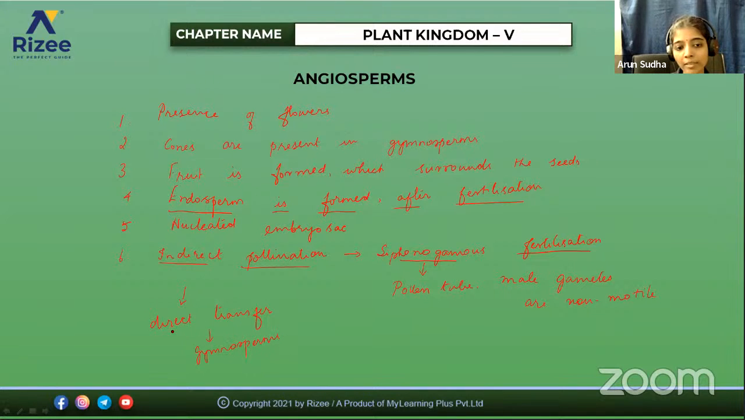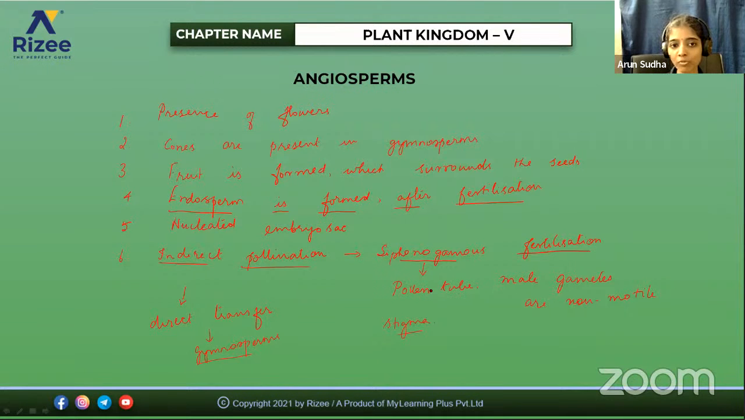We saw yesterday that in gymnosperms, the pollen grains are carried by the wind. Air is the main mode of transport. They are carried by the wind and directly transferred to the micropyle end of the ovule. But in the case of angiosperms, it sticks to the stigma, and there occurs a formation of pollen tube, and then fertilization occurs to form the zygote. So these are the main differences between the gymnosperms and angiosperms.